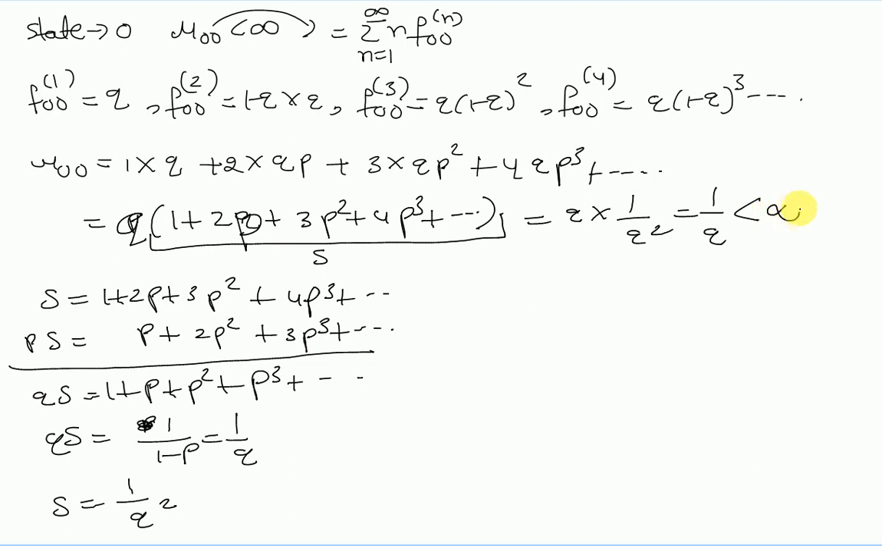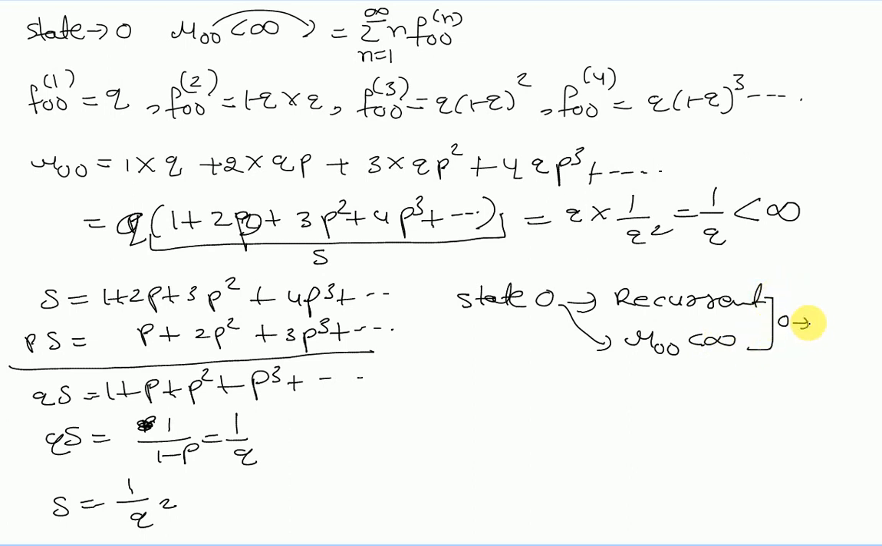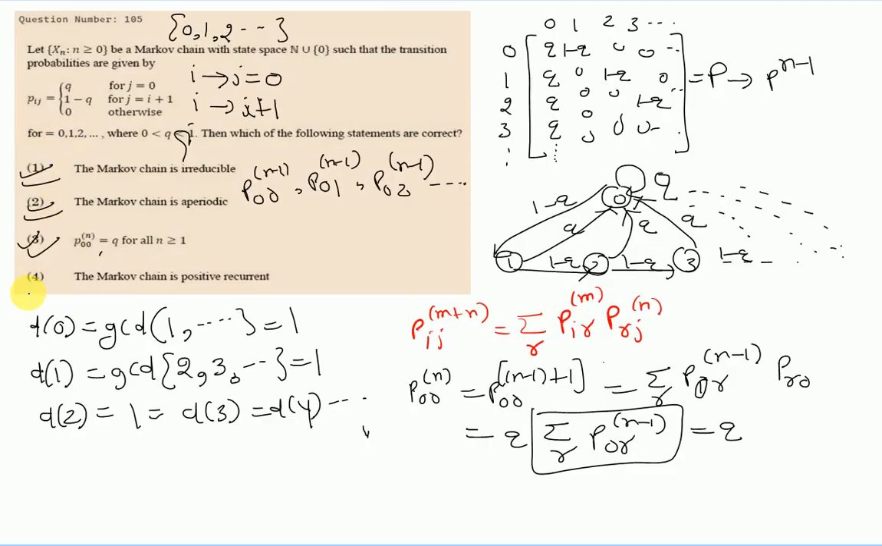Mu 00 is less than infinity. So for state 0, first, 0 is recurrent, and second, mu 00 is less than infinity. Both these things together imply that 0 is positive recurrent. So your first option is also true, and the fourth option is also true. So in this particular question all 4 options are true.